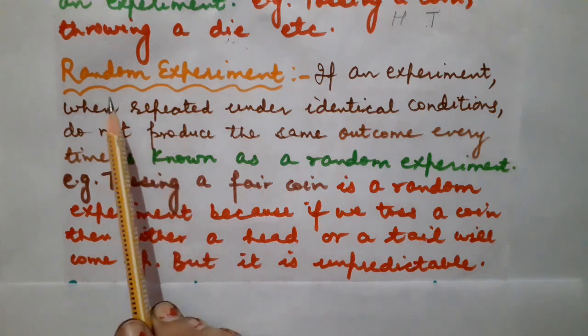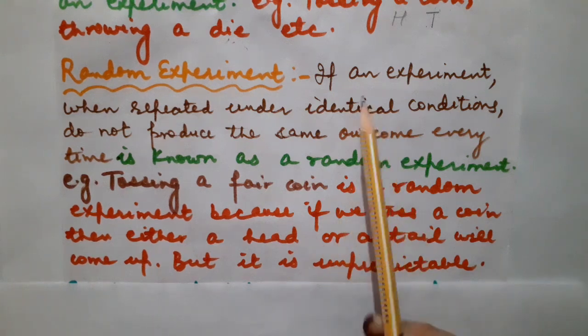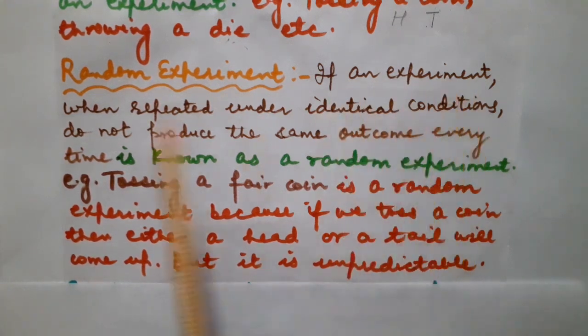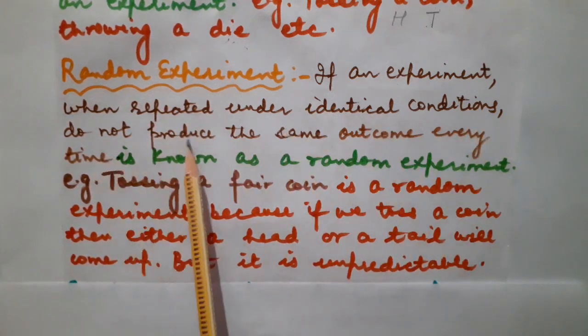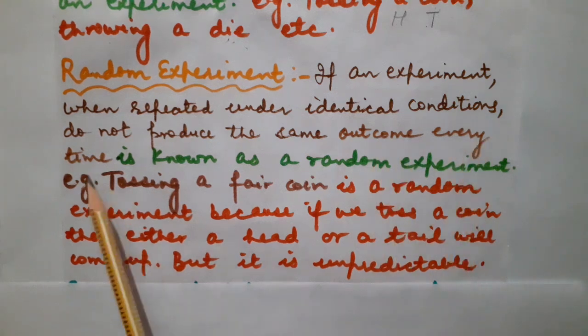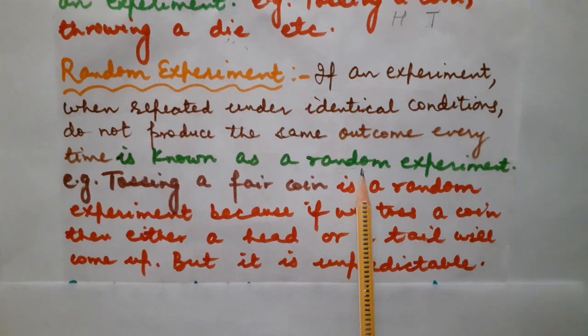Now, children, our next topic is, what do you mean by random experiment? So let us go through its definition. If an experiment, when repeated under identical conditions, does not produce the same outcome every time, it is known as a random experiment. Basically, children, random experiments are always unpredictable. For example, if I toss a coin, I am not sure that every time I will get head only, or that I will get tail every time, correct?